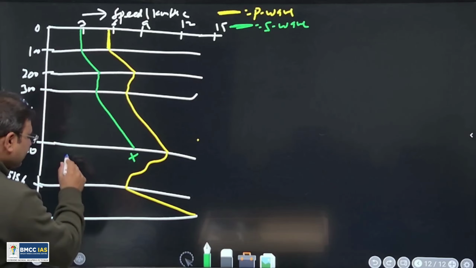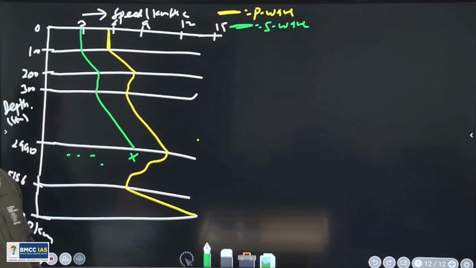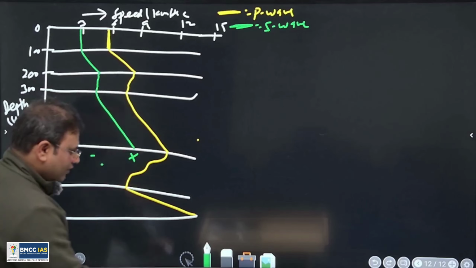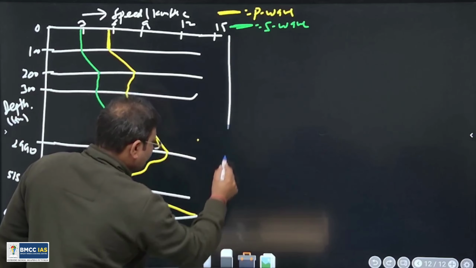So it definitely indicates it should be liquid. That's why S wave is not able to cross this zone. Right? This is the pattern of P and S wave. So if we compare it with the interior of the earth, let's make a quarter part of the spherical earth. So these are the areas of the change.